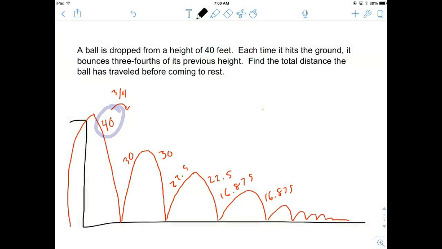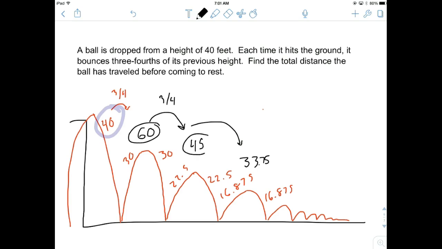What I do see is that I've got a 30 and a 30, so the total distance on this bounce was 60. I've got a 22.5 and a 22.5. The total on this was 45. 16.875 and 16.875. This was 33.75. So each bounce is following that pattern. It's that 3/4 still.